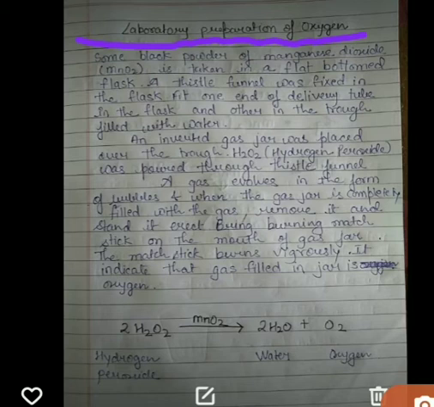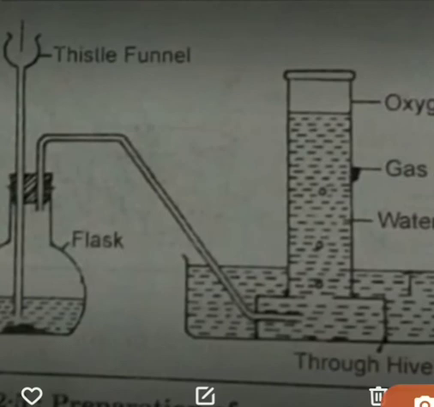Here we have taken hydrogen peroxide, a flat bottom flask, and a trough filled with water, and added a delivery tube whose one side is inserted in the flat bottom flask and one side in the trough. Also we have taken a thistle funnel, and as you can see in the diagram, we are adding H2O2 from this thistle funnel, and through the delivery tube it passes into the water and decomposes into H2O and O2.